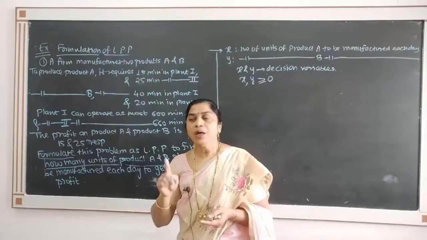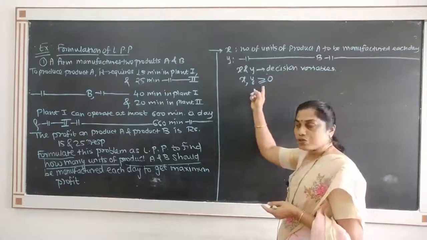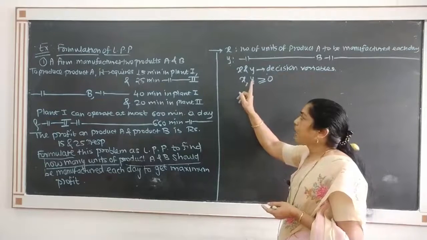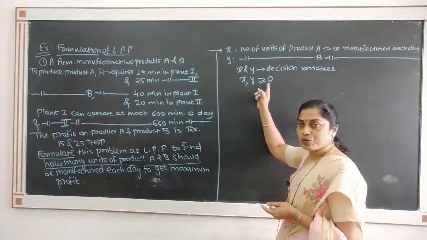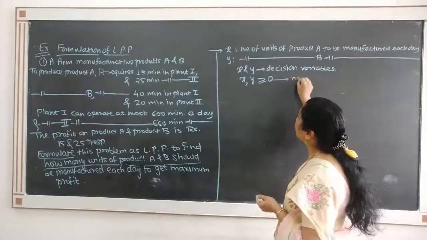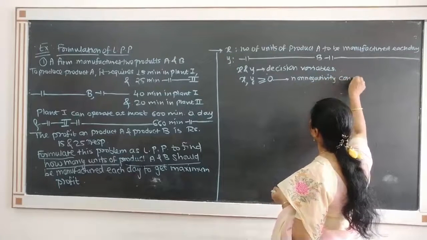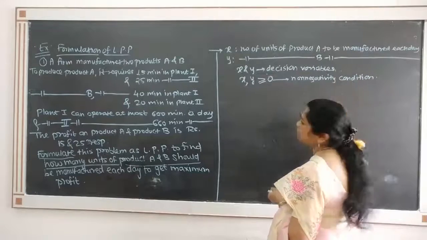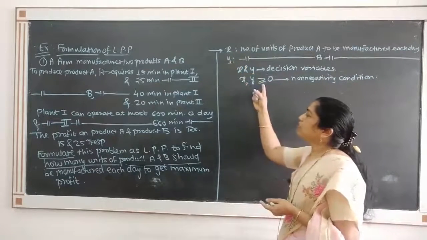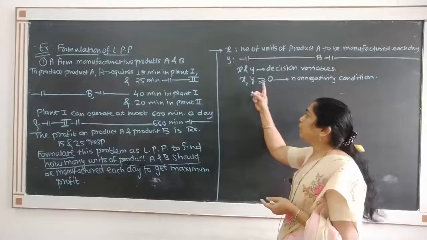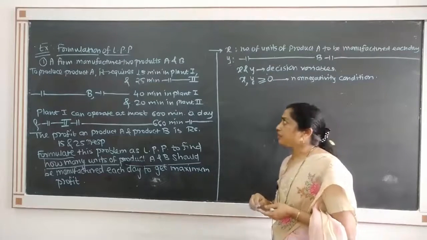So we have the constraint that x must be greater than or equal to 0 and y greater than or equal to 0. This is known as the non-negativity condition, or non-negativity restrictions.